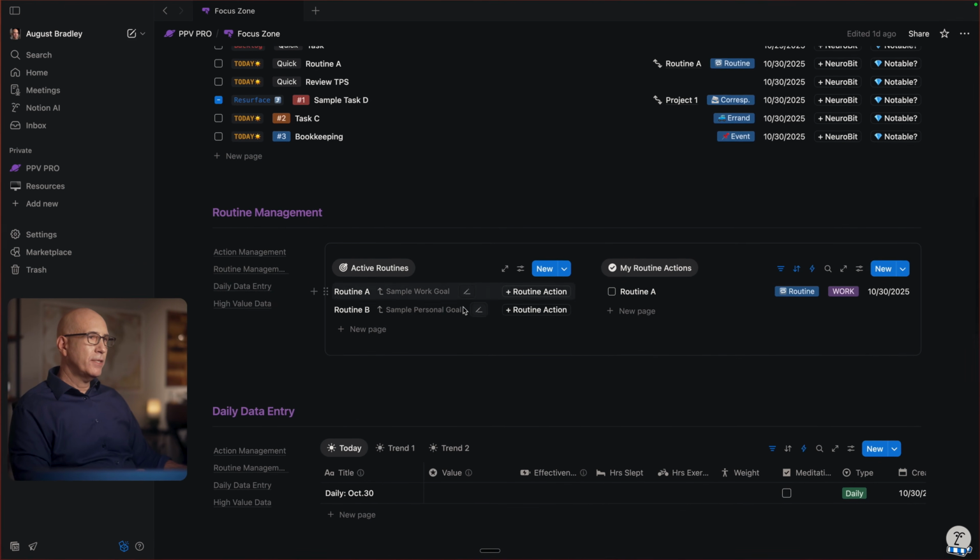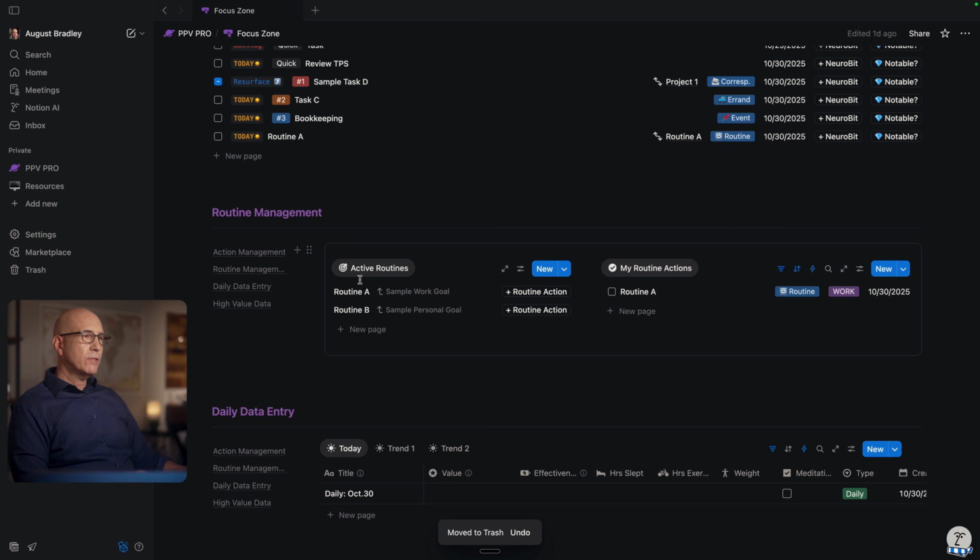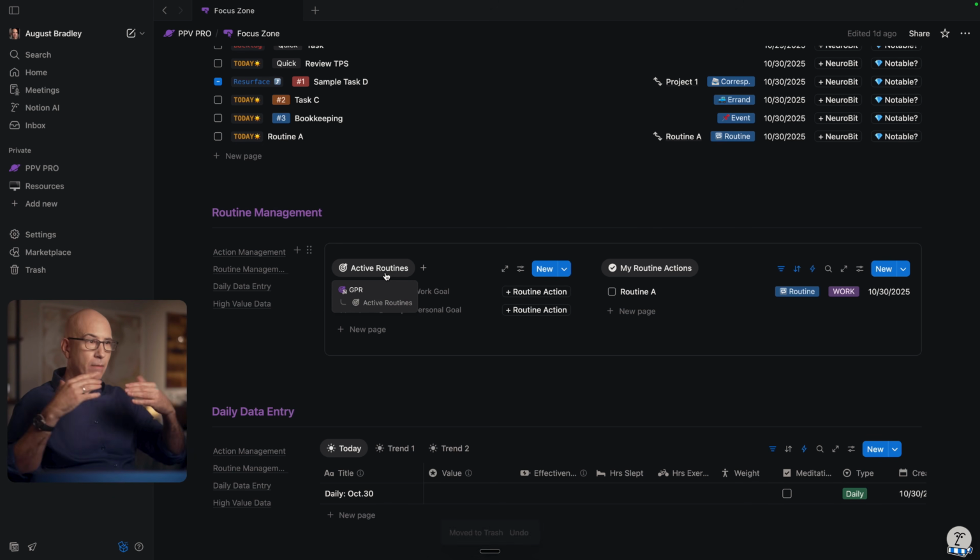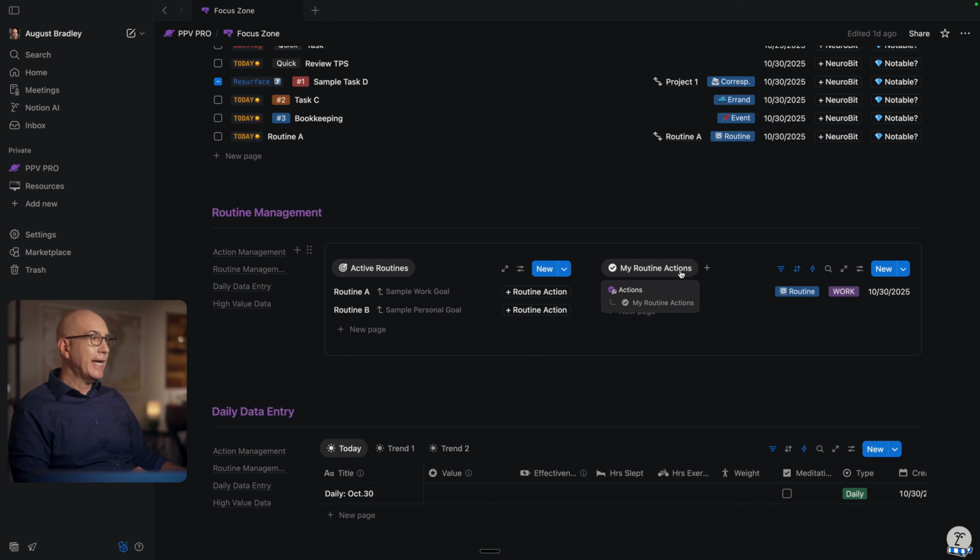And then down here, we have routine management. These are the routines we set up in the goals, projects, routines section. We can see which ones are active. And then there's a distinction between a routine that is defined as something you want to do regularly and bring into your life, and then the specific routine actions, which is the action item, a specific instance in which you're doing it. For those that you need to schedule to make sure you get them done, from the routine, from the alignment zone, you can add an action.